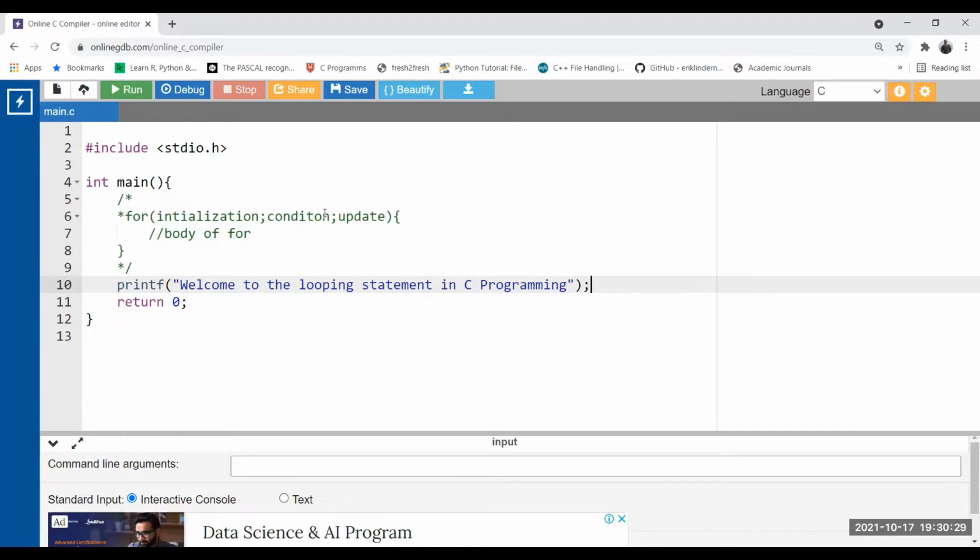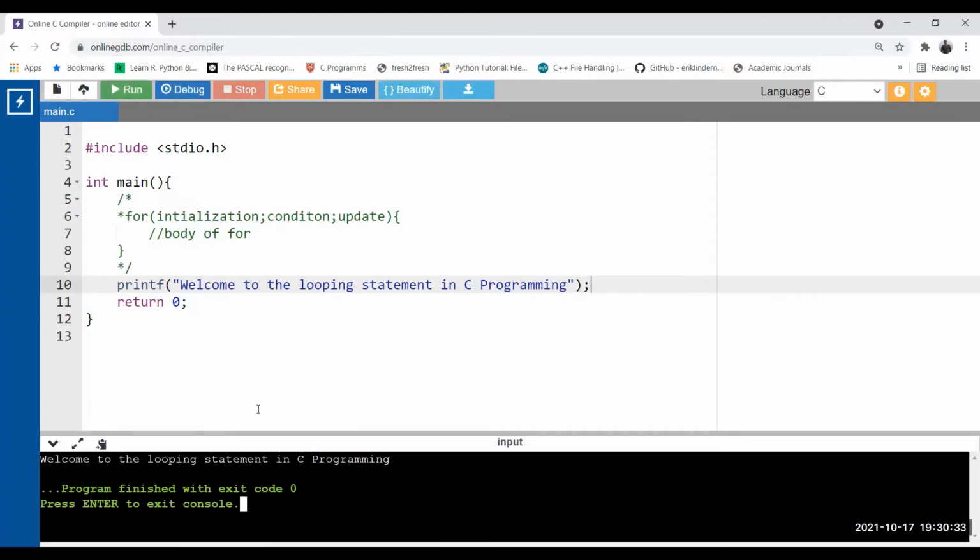If I execute this code, you can see the output. It was printed only once. It was not printed 5 times that we are looking for. So now let's see the syntax of the for loop that I have written above that printf statement. So initialization. Initialization means what?